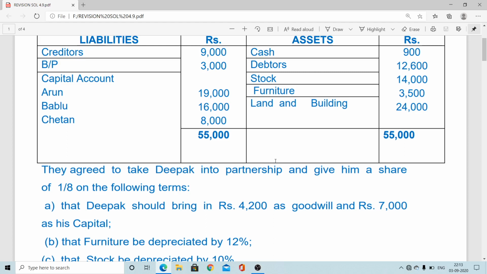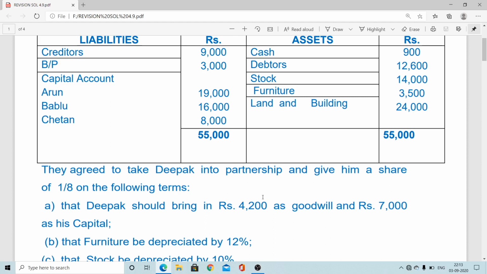Not only in this chapter, you can use that concept in any chapter, like retirement, death, even in dissolution. There, when some partner takes over some asset, we take the support of the realization account, but ultimately that realization comes on the "to" side. If any asset is taken over, instead of writing the name of the asset, that time it is partners' capital to realization.